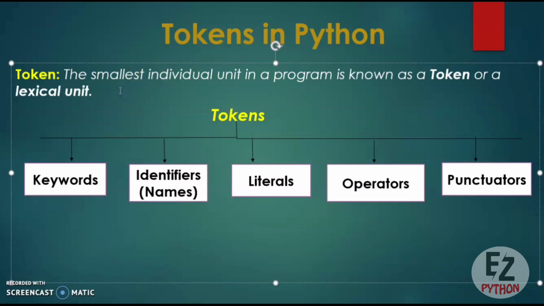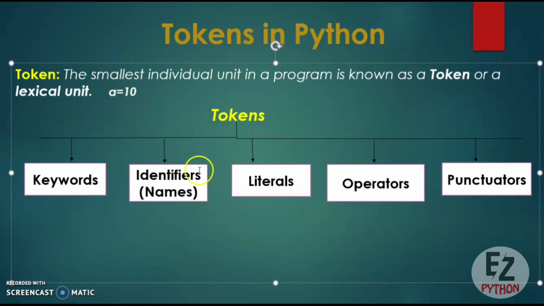Suppose here I write a is equal to 10. So a is a variable, is equal to is an assignment operator, and 10 is the integer value. So a is also a token, the assignment operator is also a token, and 10, the integer value, is also a token. So each part of the program is a token.